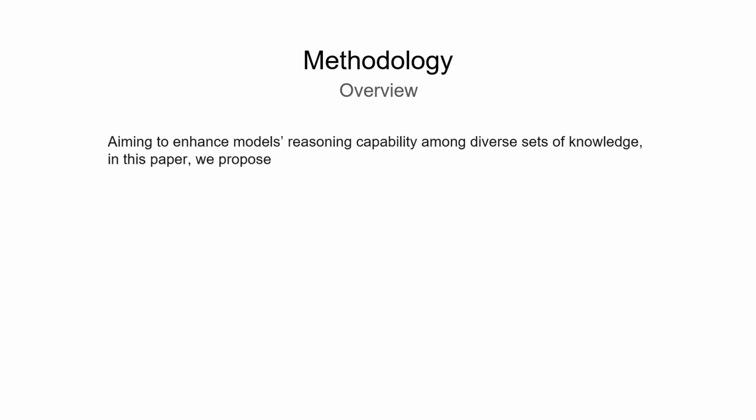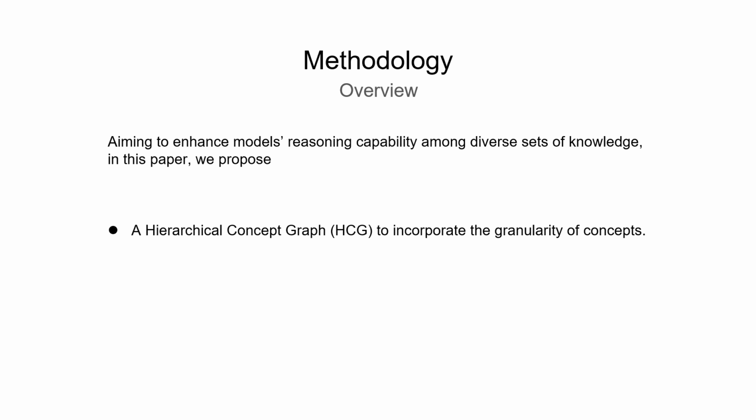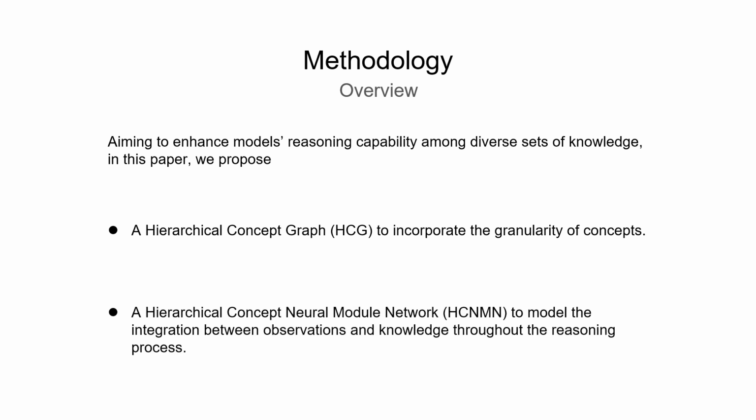Aiming to enhance the model's reasoning capability among diverse sets of knowledge, in this paper we propose a hierarchical concept graph to incorporate the granularity of concepts, and a hierarchical concept neural module network to model the integration between observation and knowledge throughout the reasoning process.